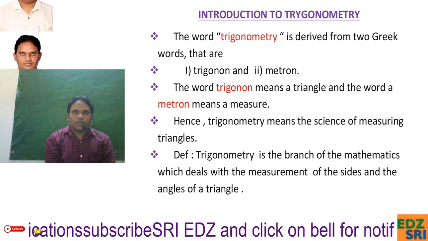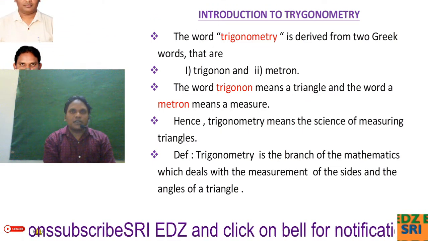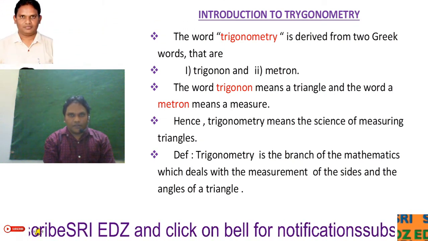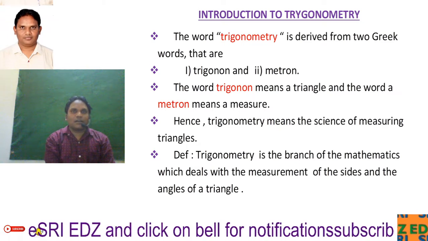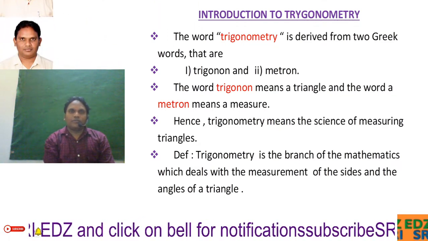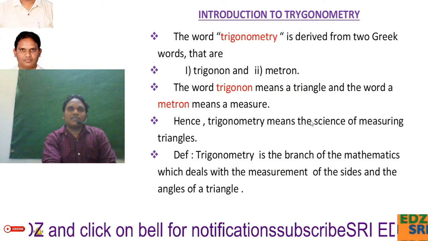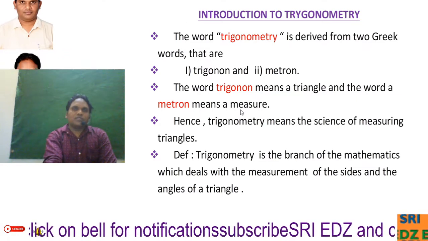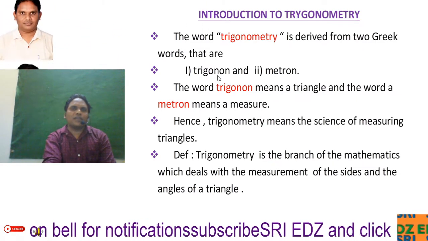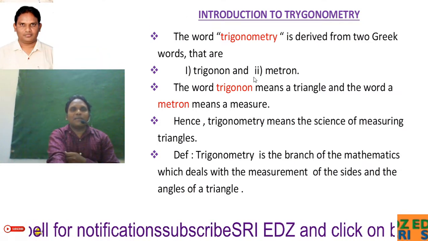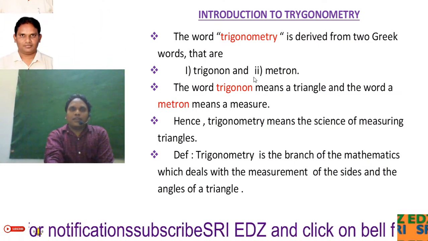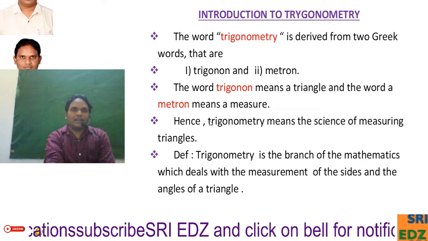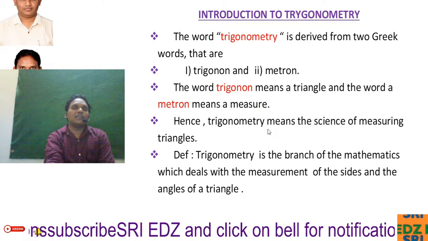The concept of trigonometry starts with the word trigonometry itself. The word is derived from two Greek words, trigonon and metron. The word trigonon means a triangle and the word metron means measure. Some people may say tri means three, gono means angle, metron means measurement, three angle measurements. But here I am telling trigonon means triangle, metron means measure. Hence, trigonometry means the science of measuring triangles.